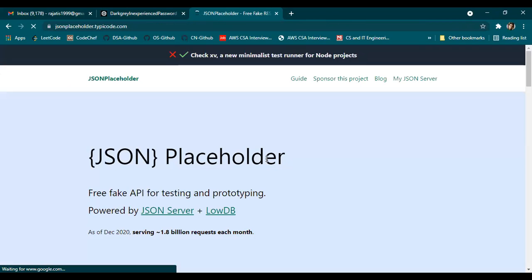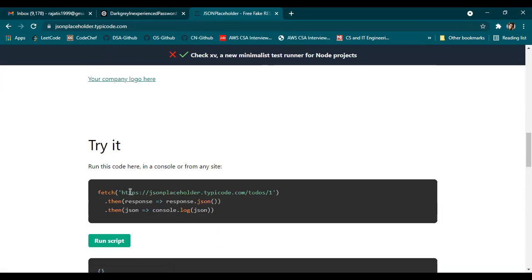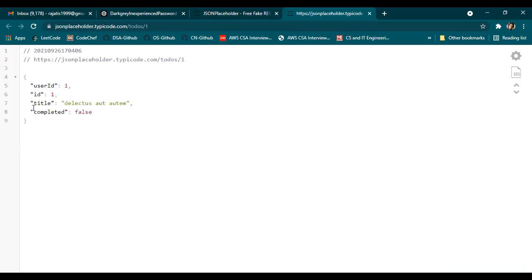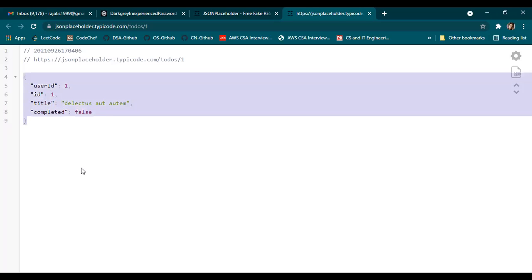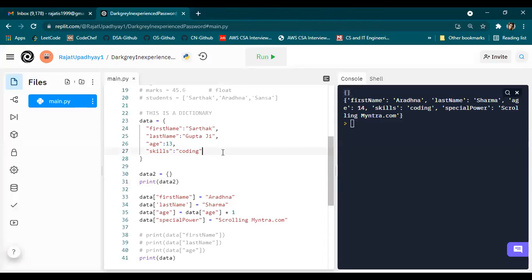I'll show you an API exactly on the web, on the internet, right? And you can see how JSON is used. Let's go to this website, and you can see this is a JSON. Opening curly brackets, key value, key value, right? So whenever we are interacting on the internet, it's always a JSON. Whenever you're trying to fetch some data from the server to client, or pass some data from client to server, it's always a JSON, right? So that's why it's very important. That's all.